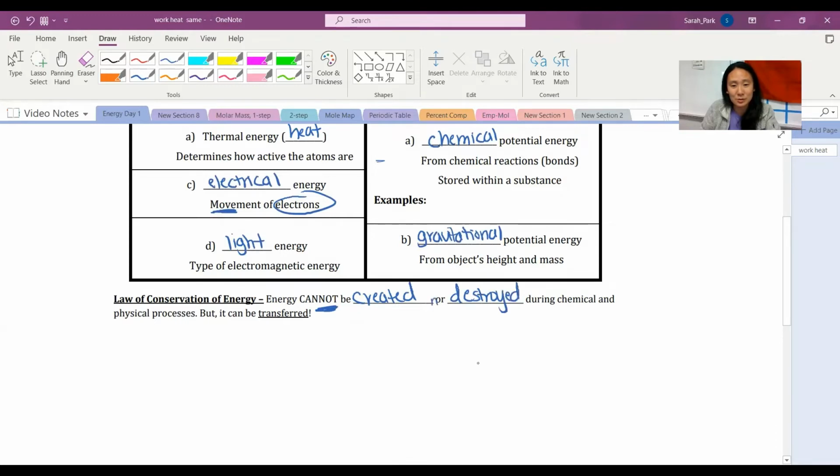Pretty sure this is supposed to be "nor," but it can be transferred. So you can't just conjure up energy. You can't just get rid of energy, but it gets transferred. Now it can be transferred in multiple different directions, but we cannot conjure up or completely get rid of energy. It changes from one form to another.